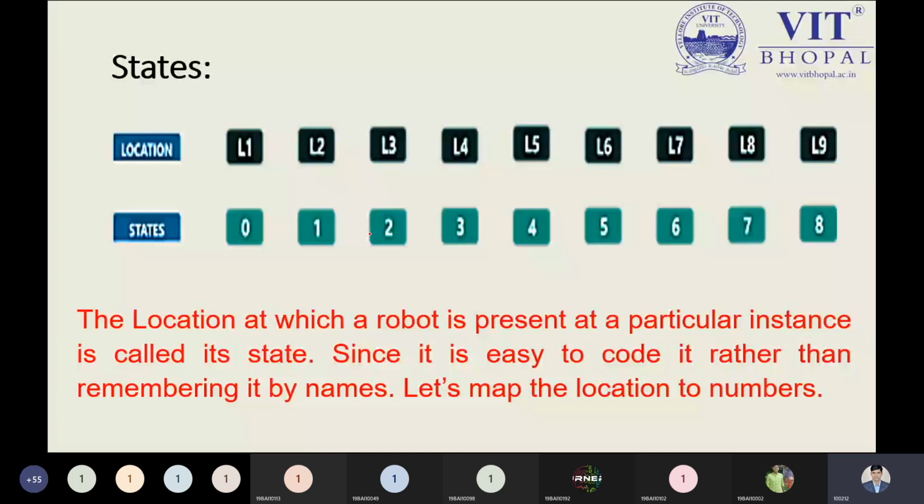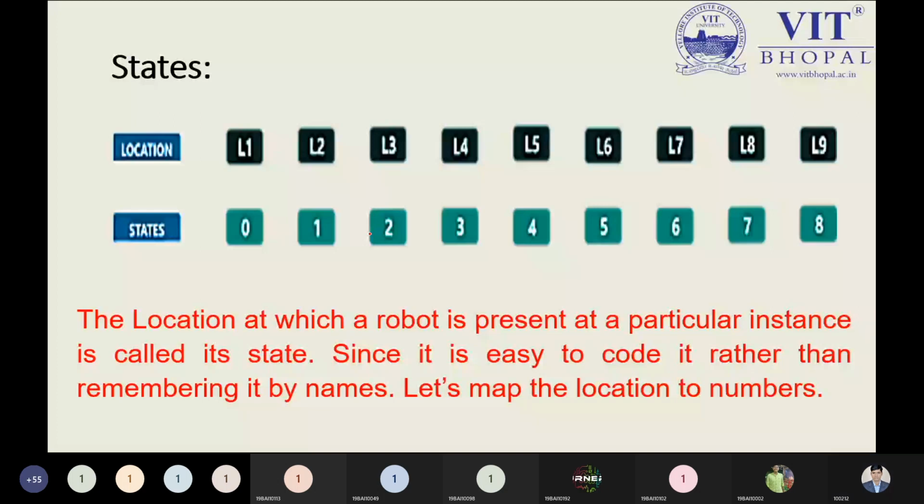The location at which a robot is present at a particular instance is called the state, since it is easier to code than to remember. When any machine is not performing well, there is some problem, so we can say in which state we have the problem. We can identify the problem through the states only. The machine can recognize from this state to this state, we are not transiting here, so we can easily identify there was a problem in such a state. That is the reason we identify by the states.